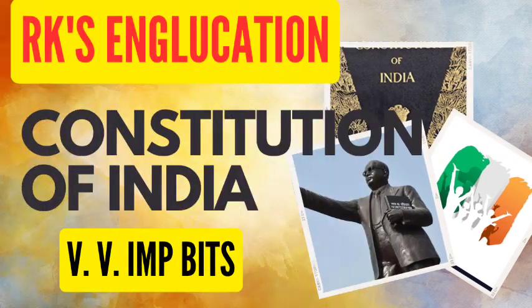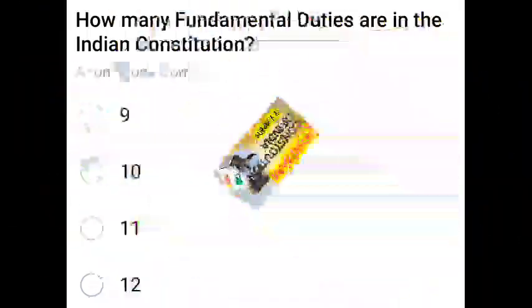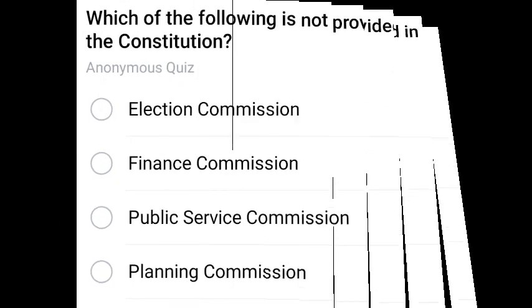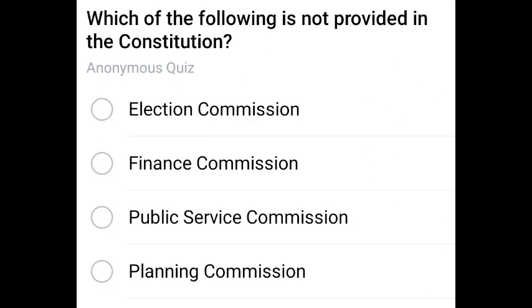In this video, we are going to learn some questions on Constitution of India. First question: how many fundamental duties are in the Indian Constitution? Correct answer is 11. Next question: which of the following is not provided in the Constitution? The correct answer is Planning Commission.